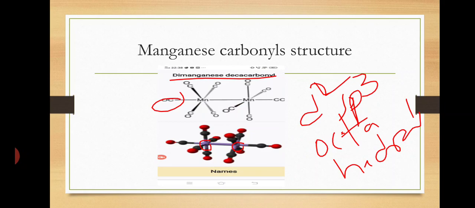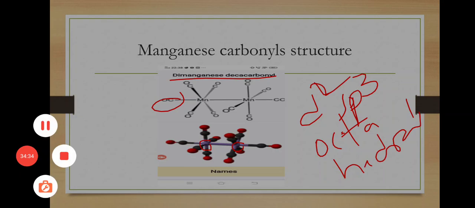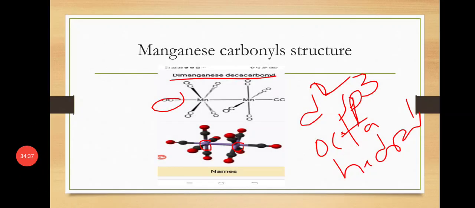Next is manganese carbonyl. Here a dimeric carbonyl is there, dimanganese decacarbonyl, Mn2(CO)10. In this complex, 2 manganese metals are present, surrounded by 10 CO ligands. Each manganese is surrounded by 5 CO ligands.